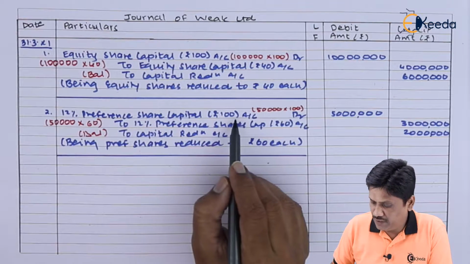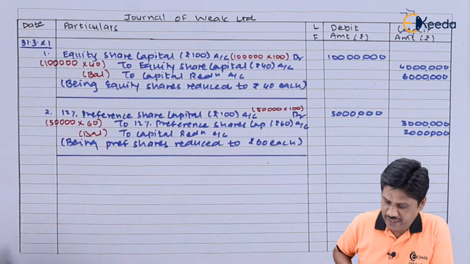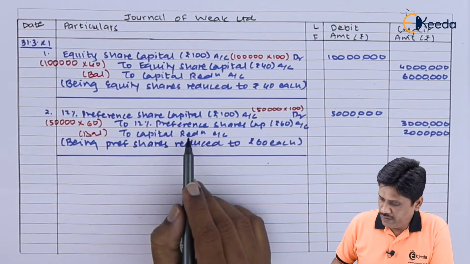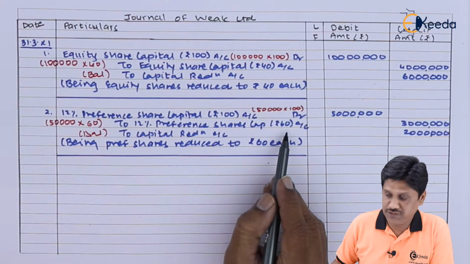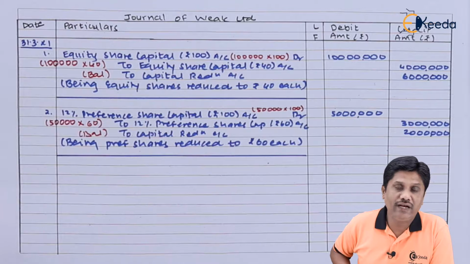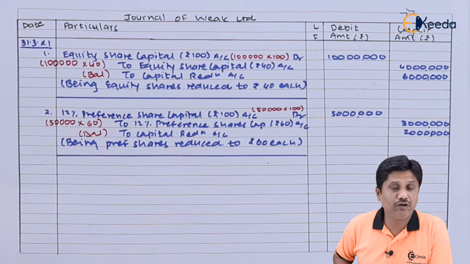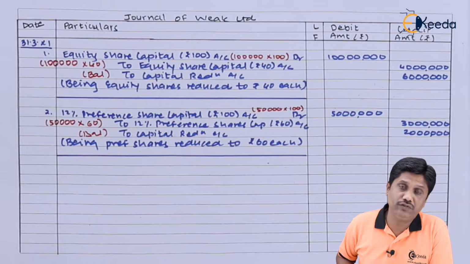12% preference share capital rupees 100 account debit, that is 50,000 shares into rupees 100, 50 lakhs. To 12% preference share capital rupees 60 account credit, that is 50,000 shares into 60 comes to 30 lakhs, and remaining amount we have credited to your capital reduction account. In this way we have completed second information. Let us go with the next.